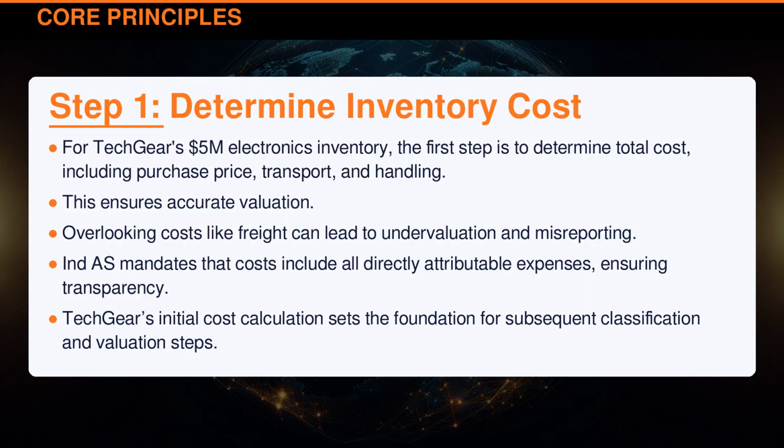For TechGear's $5 million electronics inventory, the first step is to determine total cost, including purchase price, transport, and handling. This ensures accurate valuation. Overlooking costs like freight can lead to undervaluation and misreporting. Indian Accounting Standard mandates that costs include all directly attributable expenses, ensuring transparency. TechGear's initial cost calculation sets the foundation for subsequent classification and valuation steps.